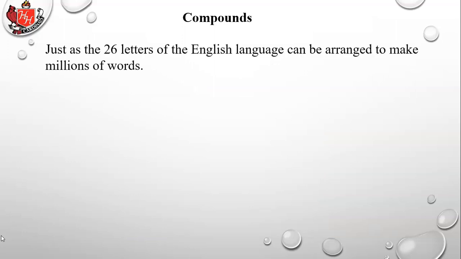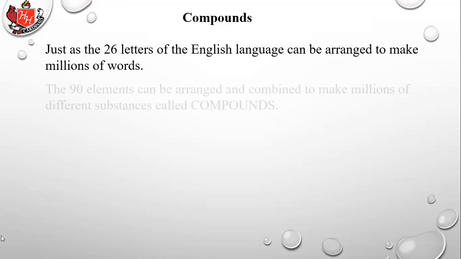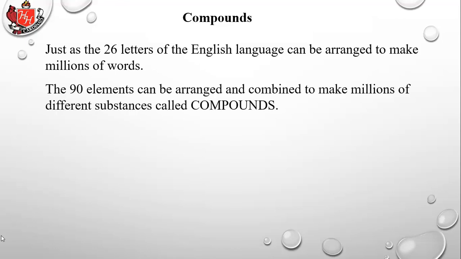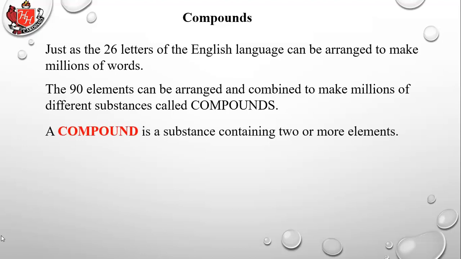Just as the 26 letters of the English language can be arranged to make millions of words, the 90 elements can be arranged and combined to make millions of different substances called compounds. A compound is a substance containing 2 or more elements. There are up to 50 million chemical substances, and I'm tempted to change that and say, who knows?